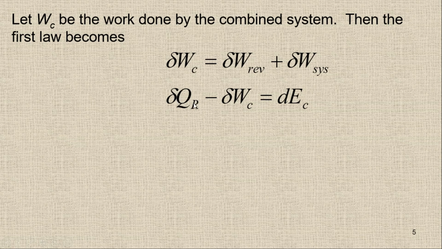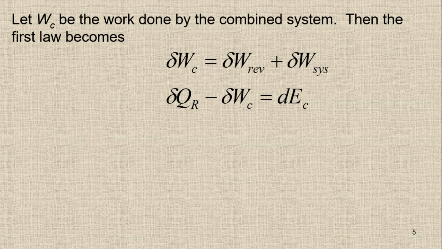So we have delta QR minus delta WC equal to the change in the energy of the combined system. This is the energy balance for our system. We have the amount of heat coming into the system, the amount of work going out from the system, and the change in the energy of the system.